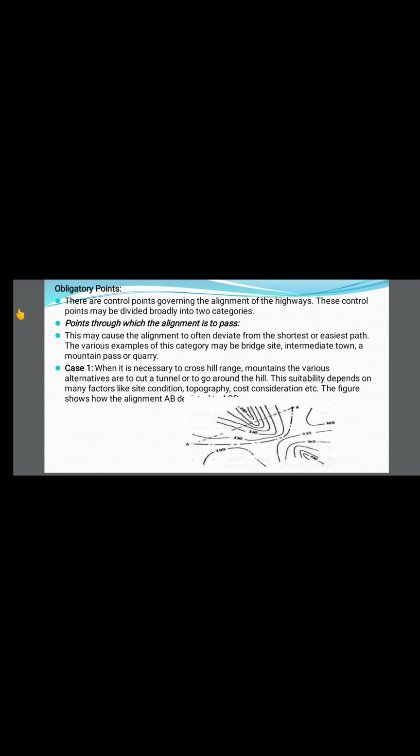This may cause the alignment to often deviate from the shortest or easiest path. Examples of this category may be a bridge site, an intermediate town, a mountain pass, or a quarry.